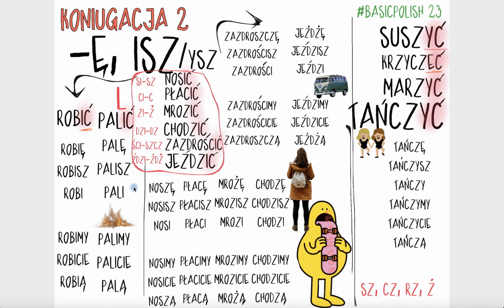So to summarize this part, these verbs, we can say that we've got more or less this pattern, but there will be exceptions, absolutely, and there will be some verbs that will not follow that rule.